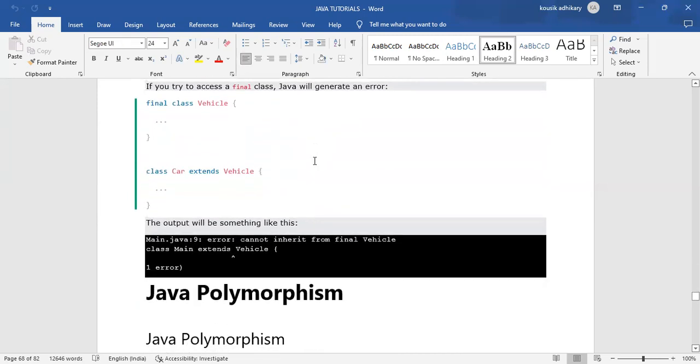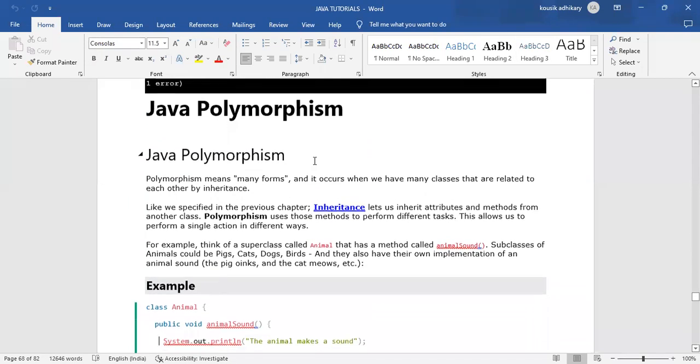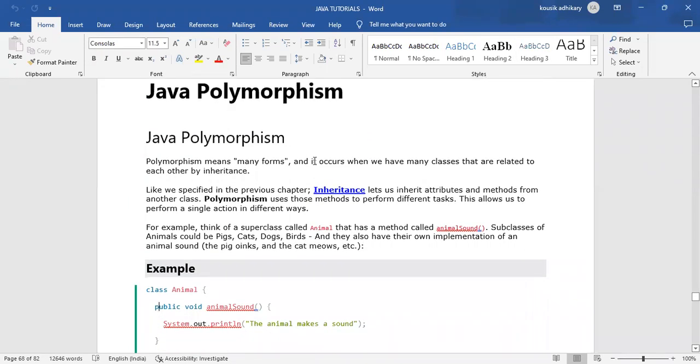OOPS means object oriented programming concept. Another concept is polymorphism. Java polymorphism. Polymorphism means many forms, and it occurs when we have many classes that are related to each other by inheritance. Like we specified in the previous chapter, inheritance lets us inherit attributes and methods from another class.